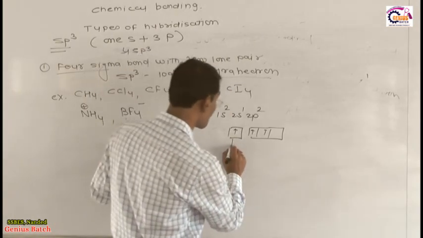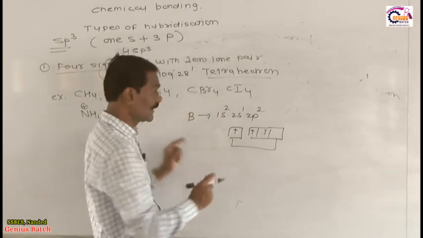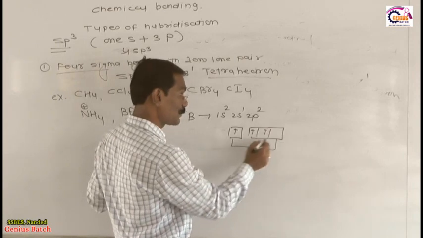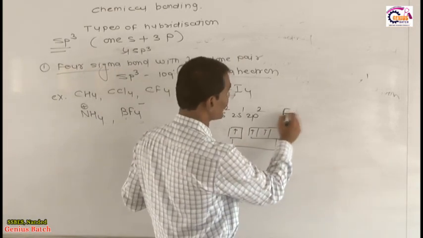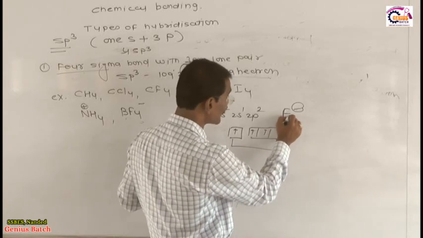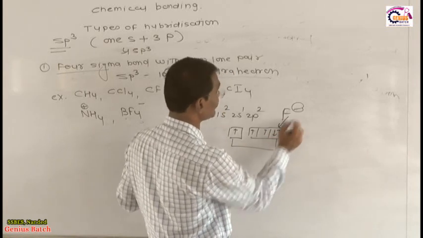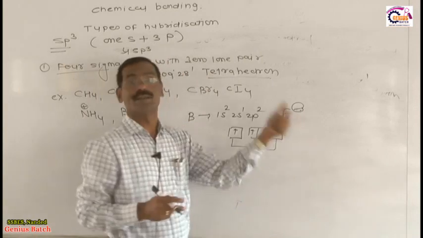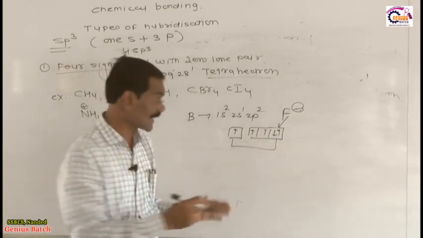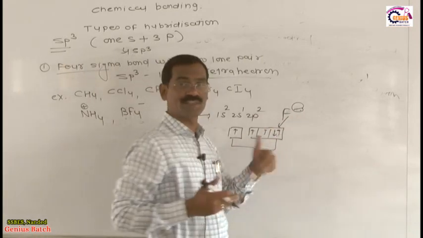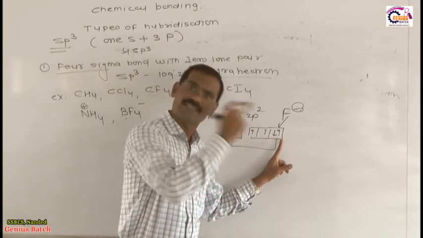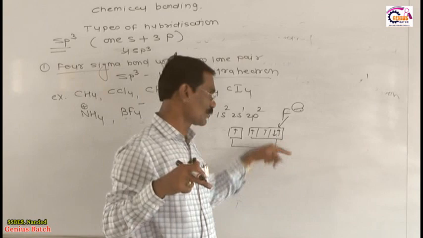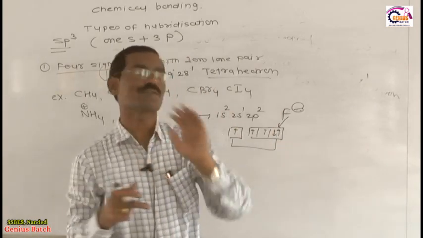So mixing of these 3 orbitals takes place, and one empty orbital is also present in the mixing, and another F comes into that empty orbital by donating both electrons. That's why the negative is on that fluorine, not on boron. The fluorine donated a lone pair, which we cannot count, because we already considered this orbital in the hybridization. That's why no need to count the negative charge once again.